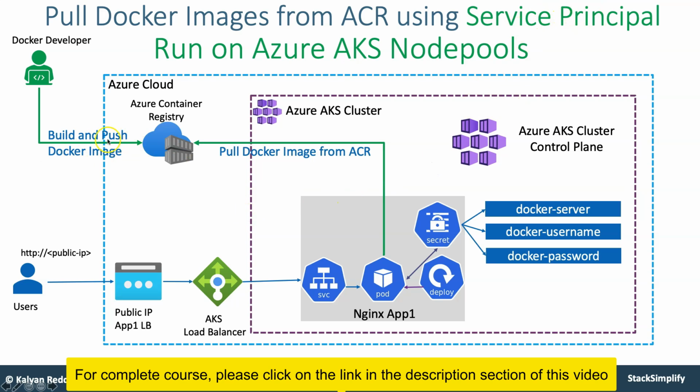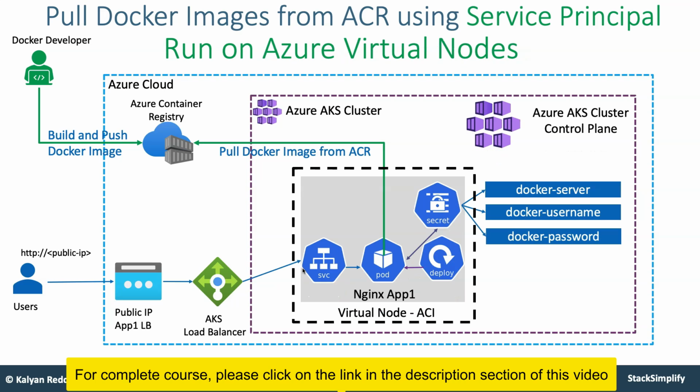You are going to build and push a Docker image to Azure Container Registry, and then access that respective Azure Container Registry image, download it to your respective Kubernetes cluster, bring it up and then access it. All those things as part of these two sections we are going to look into. Another thing here is how you are going to run your workloads on Azure virtual nodes when you are using the Azure Container Registry as your Docker hub. At that point there are some limitations, and how you are going to overcome those limitations, you are going to see inside this use case with virtual nodes.